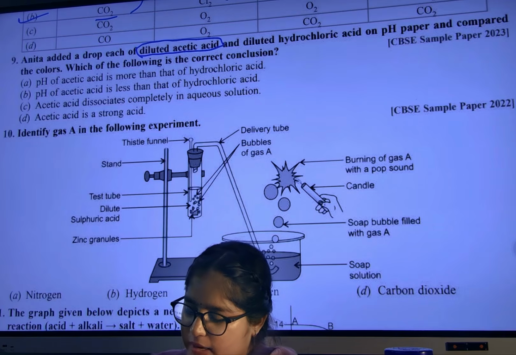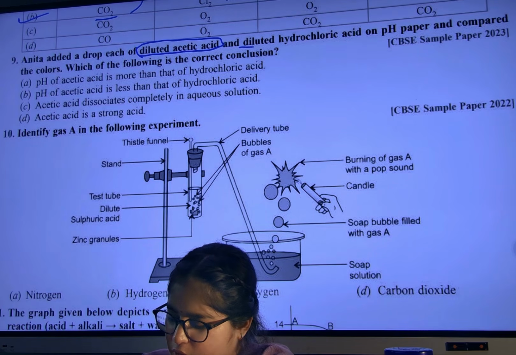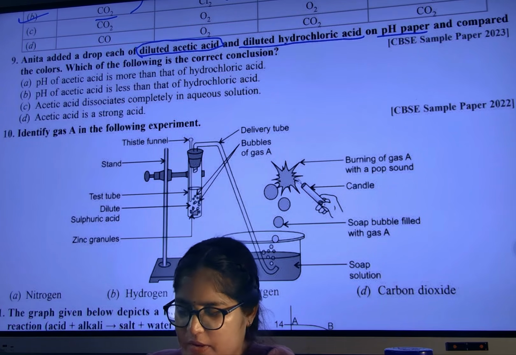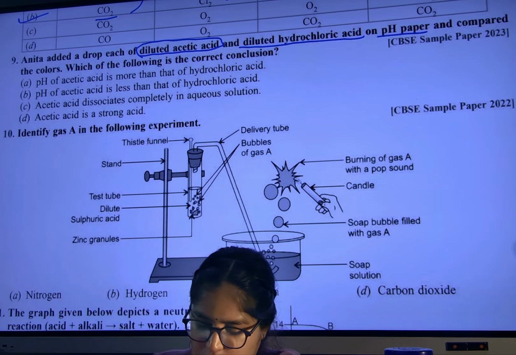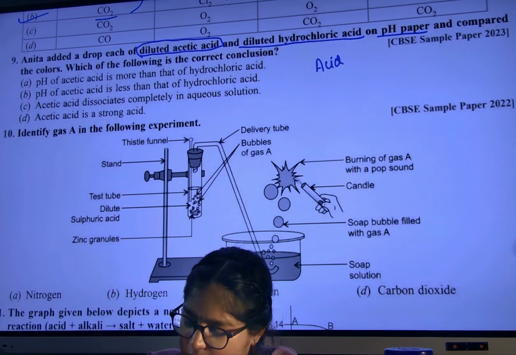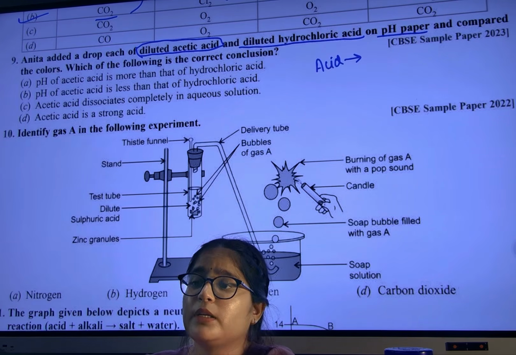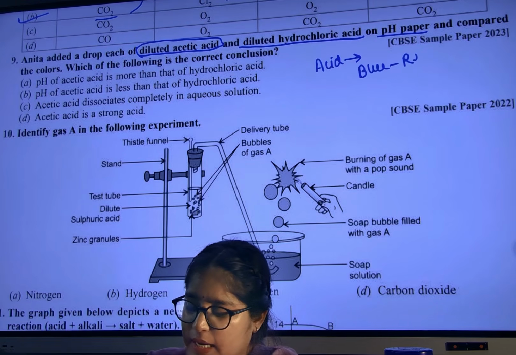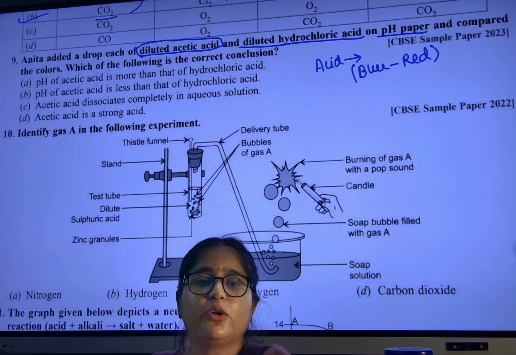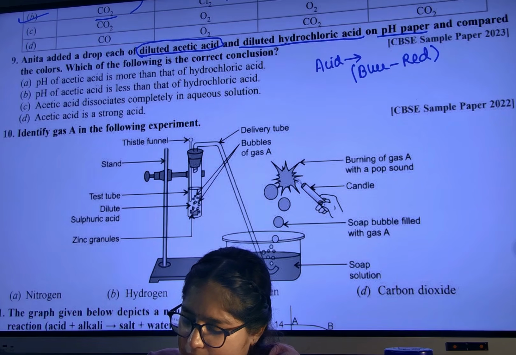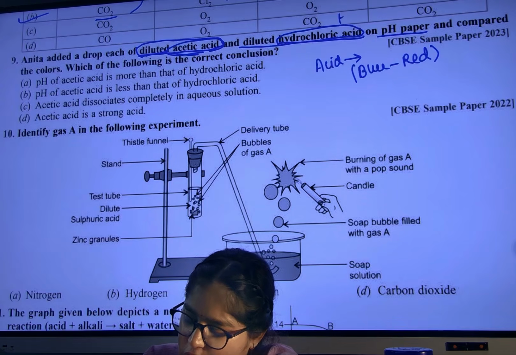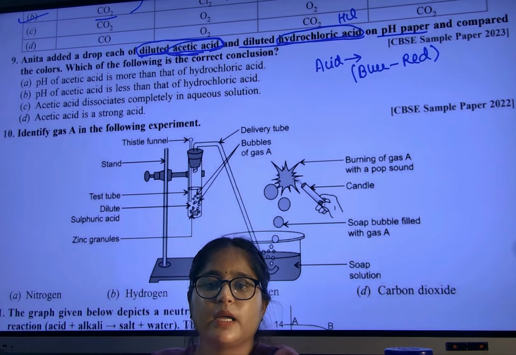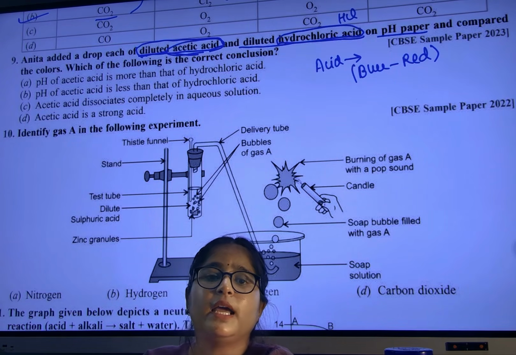Anita added a drop each of dilute acetic acid and diluted hydrochloric acid on pH paper and compared the color. Which of the following is the correct conclusion? So just now I have told you that acid converts blue litmus into red. Acid converts blue litmus paper into red. Now they are saying dilute acetic acid and hydrochloric. So you remember HCl, na? HCl is a very strong acid. HCl, H2SO4, they are very strong acids.